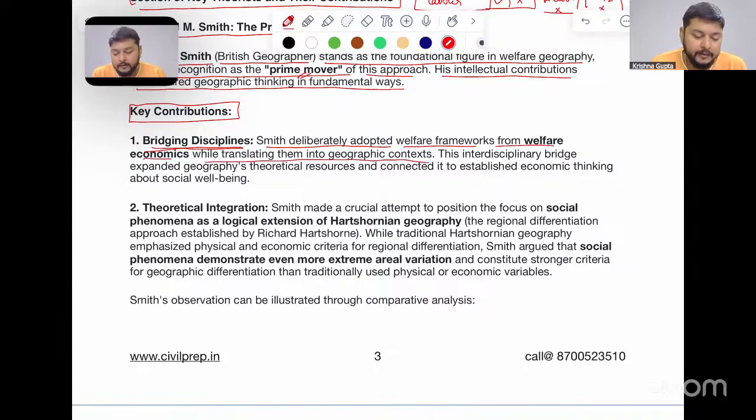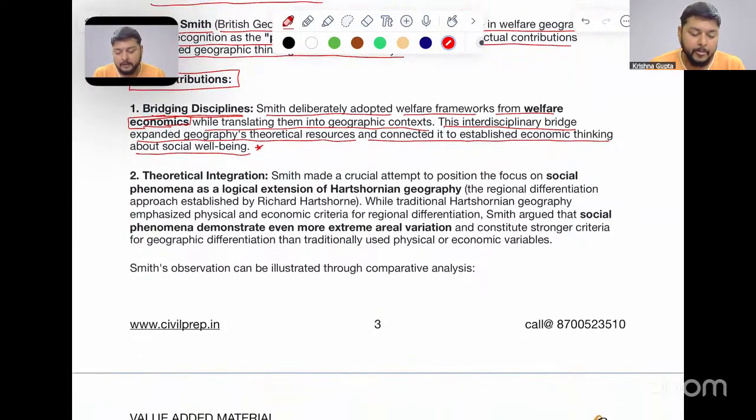So here things were taken from welfare economics to a certain extent and from the geographical context. This interdisciplinary bridge expanded geography's theoretical resources and connected it to established economic thinking and social well-being. So this was an important work done by David M. Smith. In the theoretical integration, Smith made a crucial attempt to position the focus on social phenomena as a logical extension